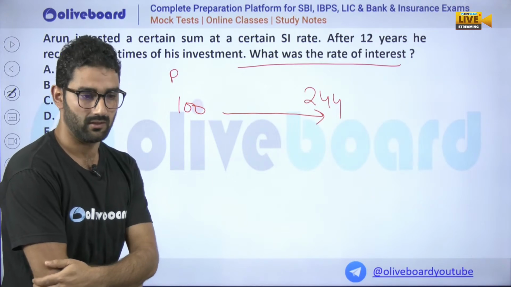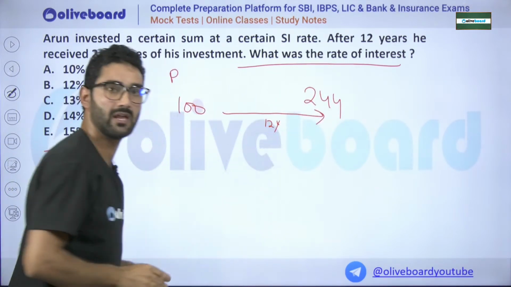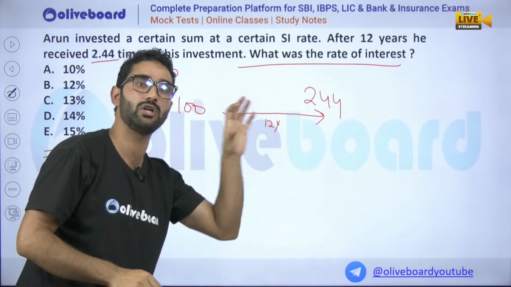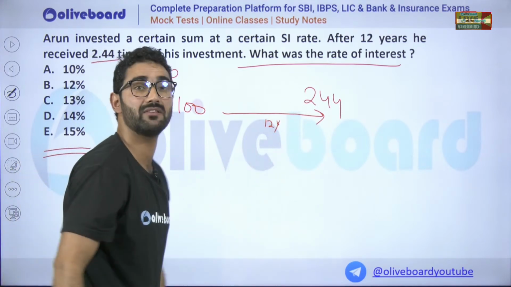Got, my dear? I mean, this amount becomes this much in how many years? Sir, 12 years. This amount becomes this much in 12 years. This is the total amount. How much is the extra? That will be the simple interest.